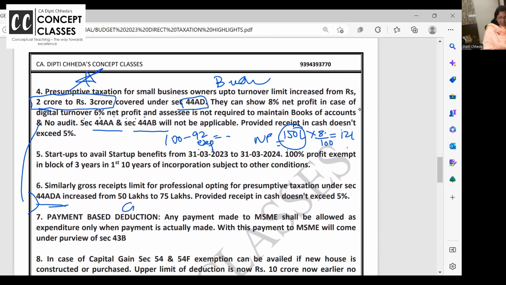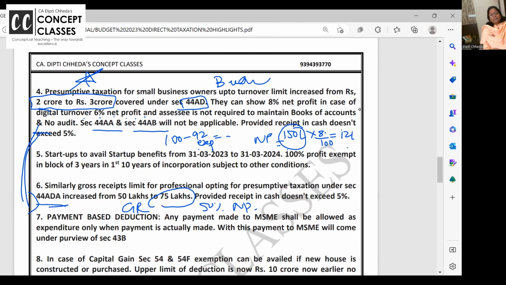If they are having gross receipts. Now, see, professionals don't have sale and purchase, but they have gross receipts. So if their gross receipts are up to 75 lakhs, they can show 50% net profit and they need not maintain the books, they need not file the return, all the other conditions are the same. Okay. But again, here also many other conditions are there.